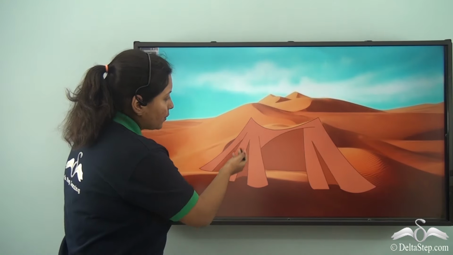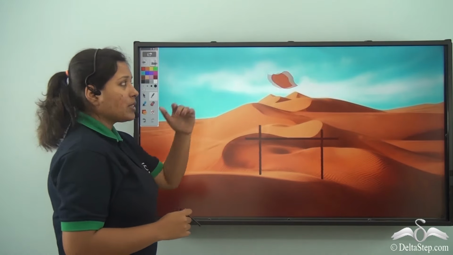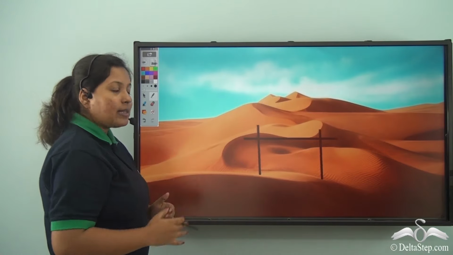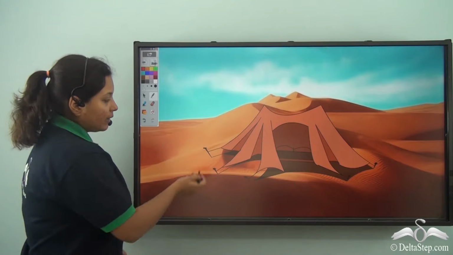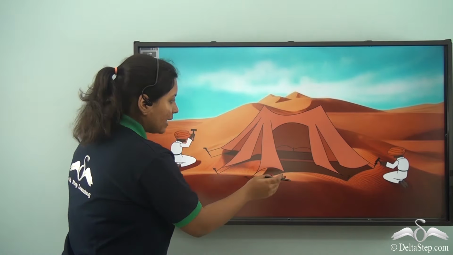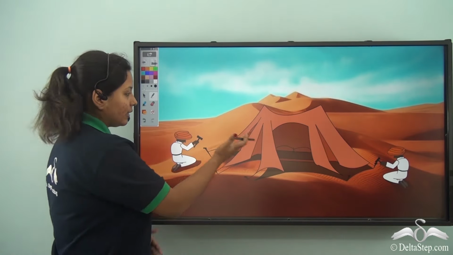Firstly, they used a roof-like structure made of thick cloth, but due to sandstorm it flew away. So finally, after that, the people in the desert decided to use the pegs and the ropes so that the tents are in place. Even they used a floor mat so that they can be safe underneath the shelter.